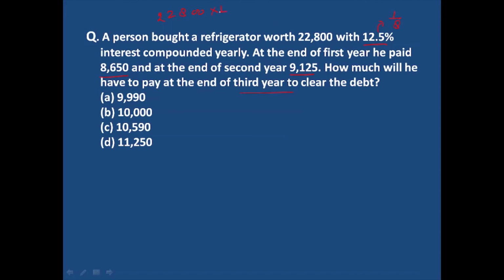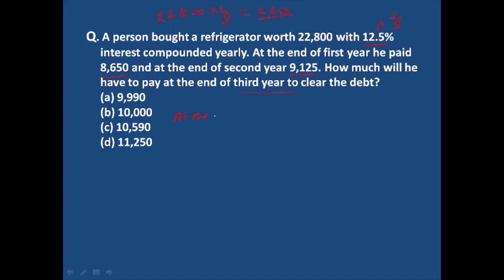So the interest will be 1 upon 8 of 22,800, which is 2,850 rupees.